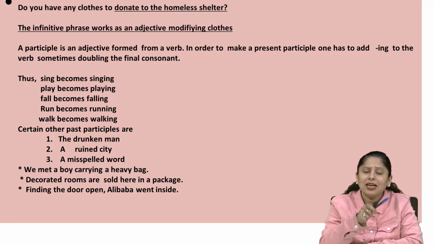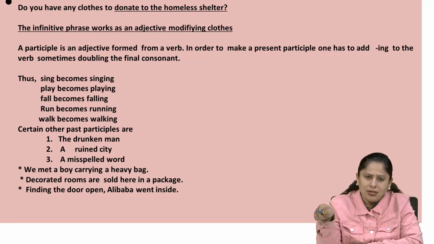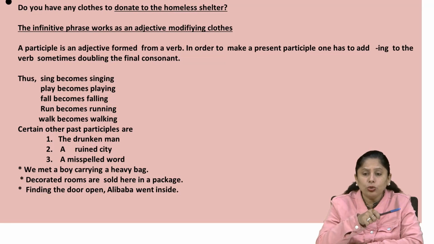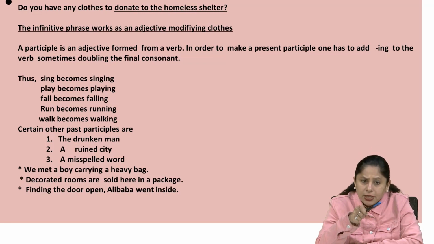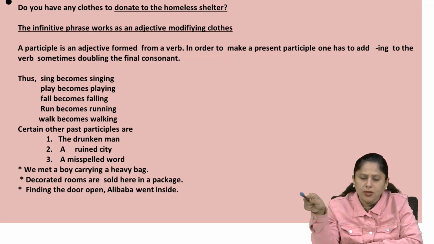So you can see that to donate to the homeless, to donate to the orphanage, to give it to the poor people, to go to the summer vacation, all these words are utilized with the word to, infinitive, and the infinitive phrase works as an adjective modifying clause. Do you have a plan? The plan is, do you have any plan to go in the summer vacation? The word plan is clearly mentioned, to go to the summer vacation, in that way.